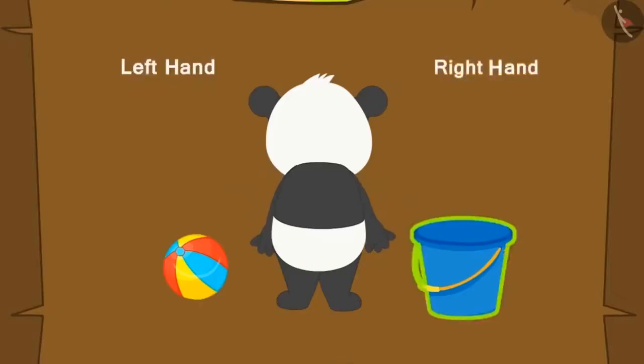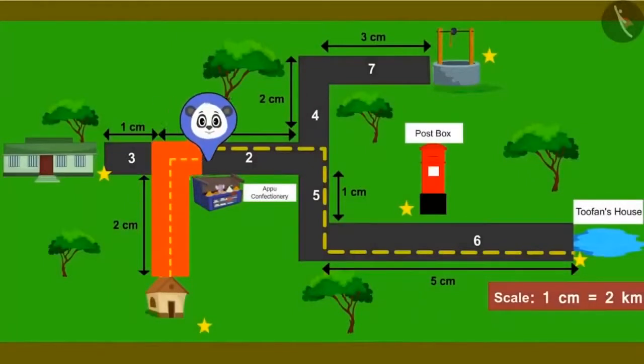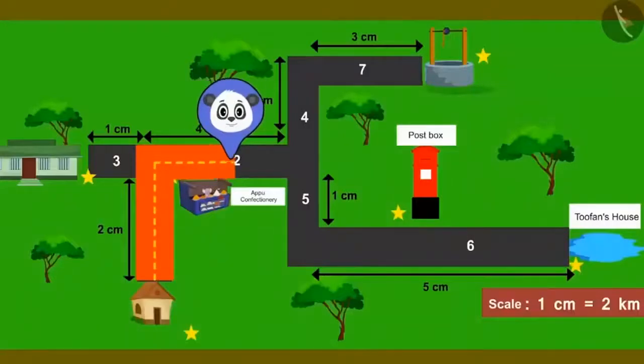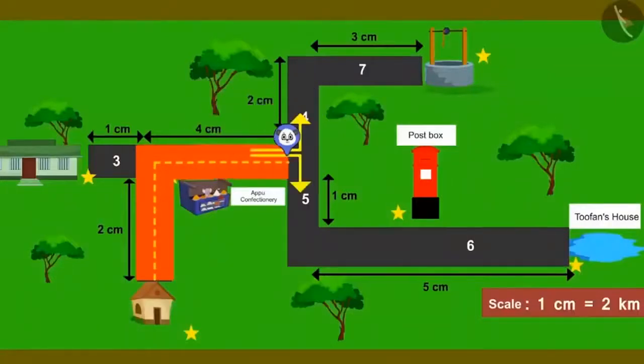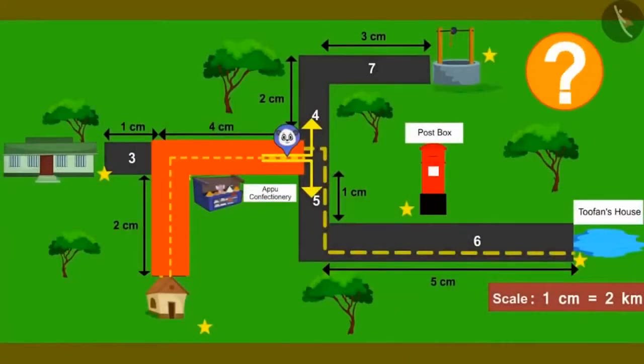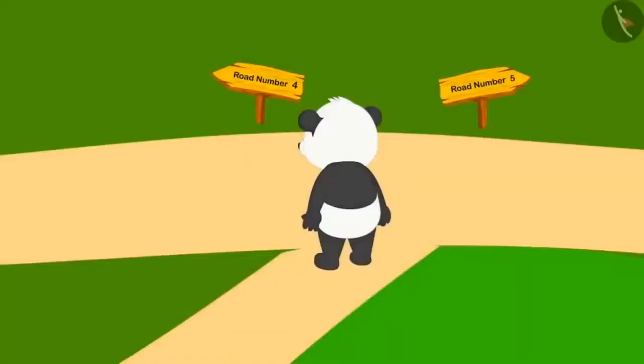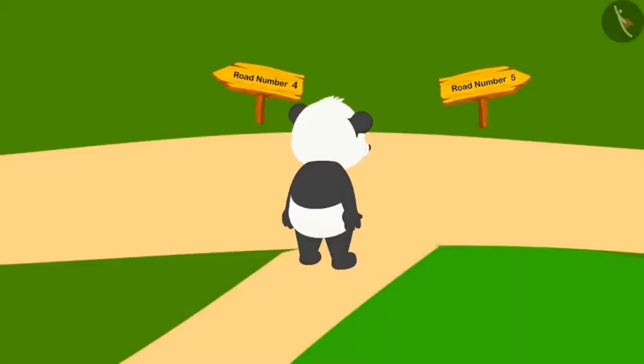After looking for the way, Golu finally reached road number 2. Walking straight on road number 2, he is now standing at a fork at the end of the road. Can you see the map and tell which road Golu has to take next? Yes, Golu will now have to go to road number 5. Can we tell from the process we learnt whether, to get to road number 5, Golu has to turn right or left? If you want, you can pause the video and find the answer to this question.